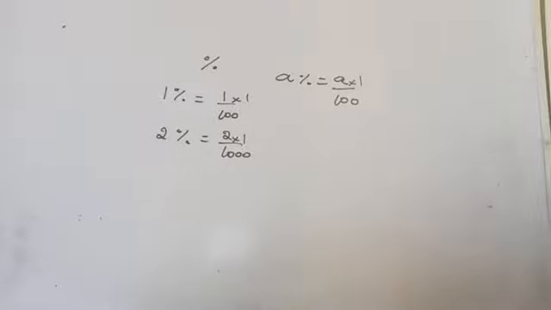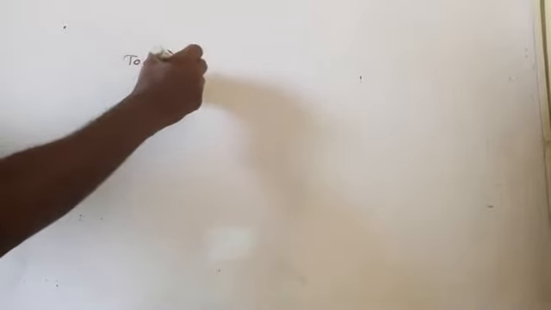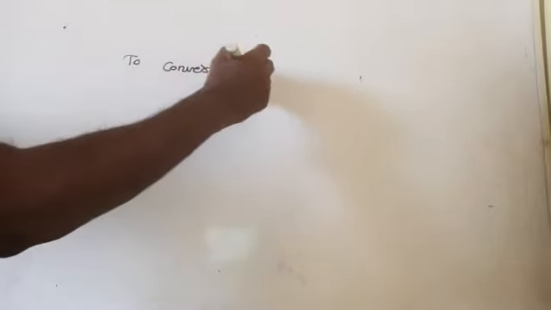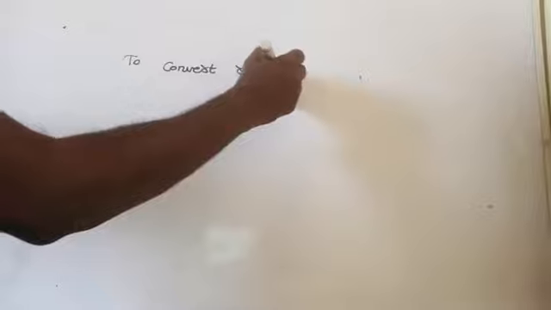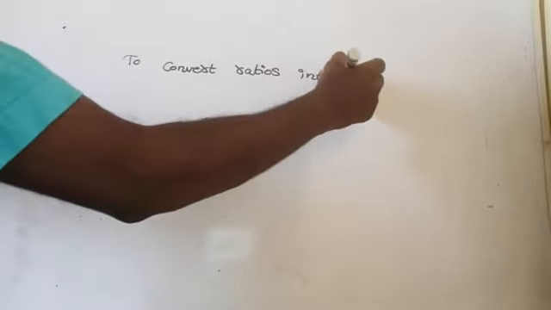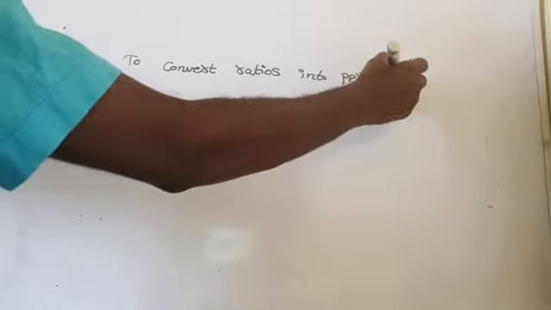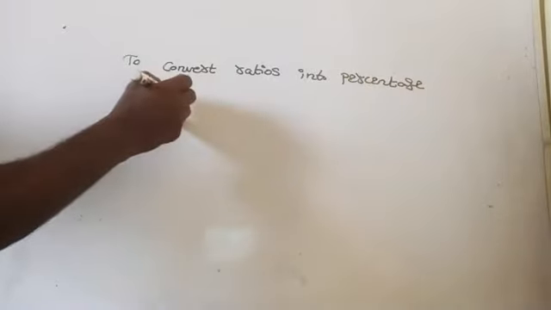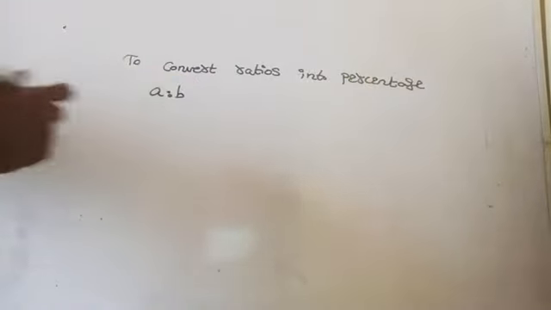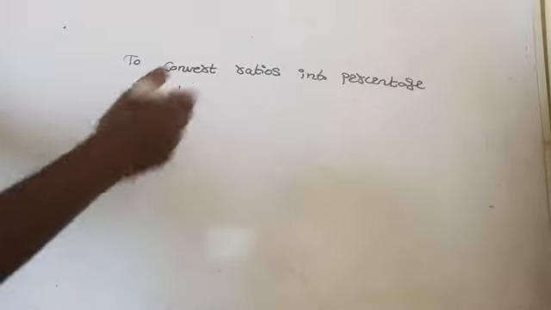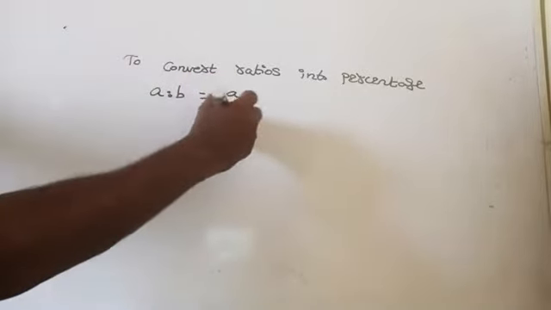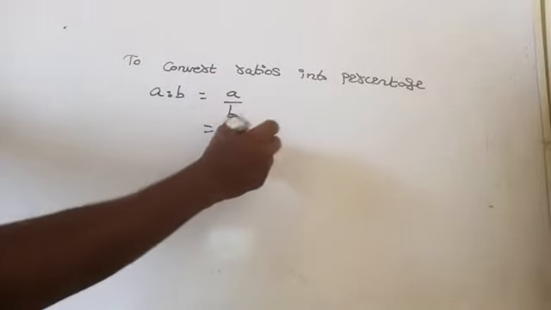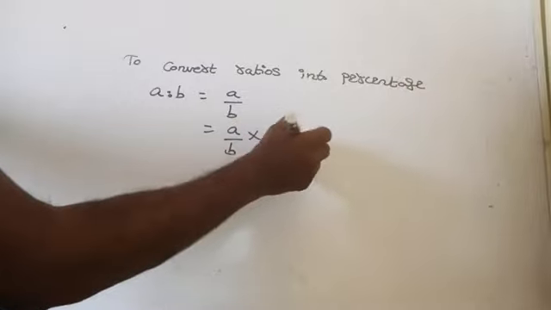Suppose A is to B is a ratio. To convert ratios into percentage: a ratio is nothing but a fraction only, am I right? Yes. For example, A is to B is a ratio, and you are going to convert this ratio into percentage. So A is to B can be written as A by B. Then again A by B can be written as A by B into 100 percentage.